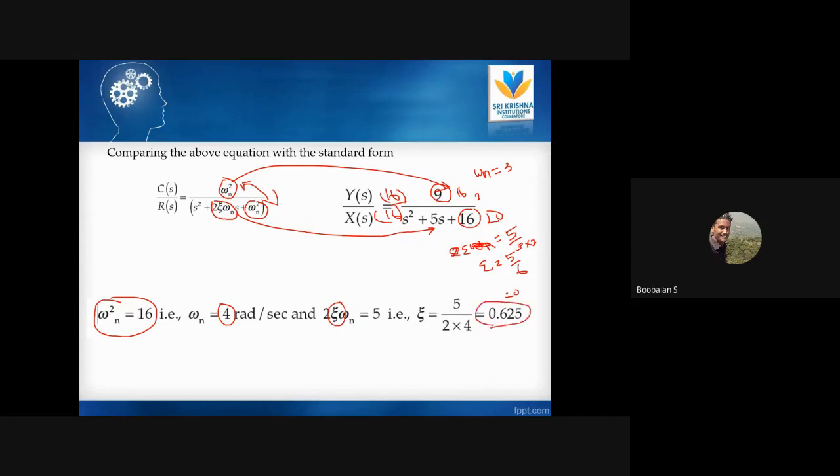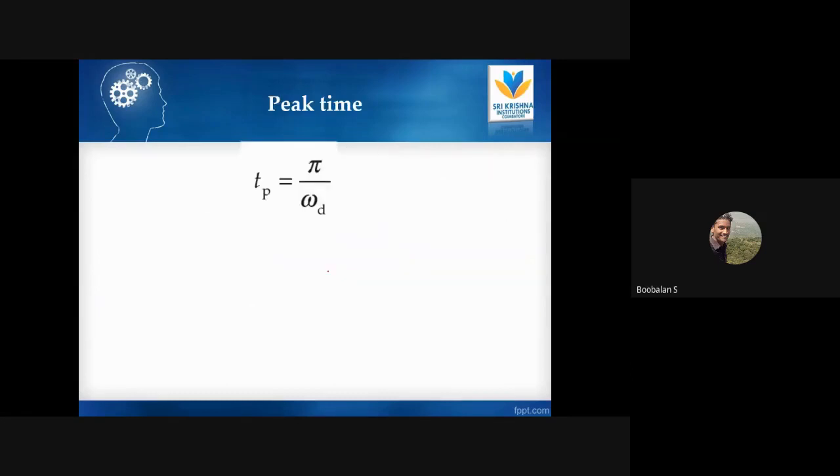Keep this point in mind, I forgot to mention it. When comparing with the general second order format, the omega n square values should be the same on both sides. If they are different, like 9 and 16, then take the value in the general format and multiply the numerator and denominator by it. They cancel each other and give 1. Whatever value is there, multiply by it. The 9 is brought outside and the 16 stays inside. Then you can compare and find omega n and epsilon. Once you find omega n and epsilon, it is very easy. Rise time, peak time, same formulas. Just go ahead.